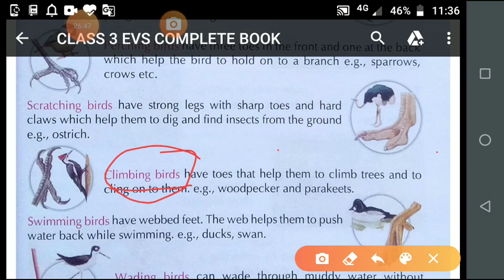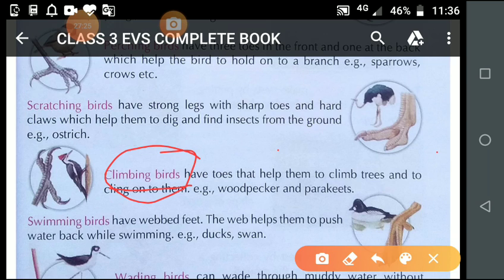Now student, what is the woodpecker? A woodpecker is a bird, and a woodpecker builds its nest in a tree trunk. Is it clear? Or you can say woodpeckers make a hole in the tree trunk.